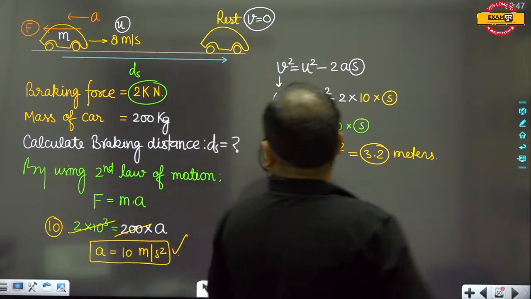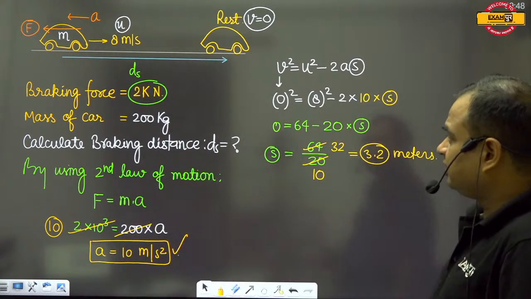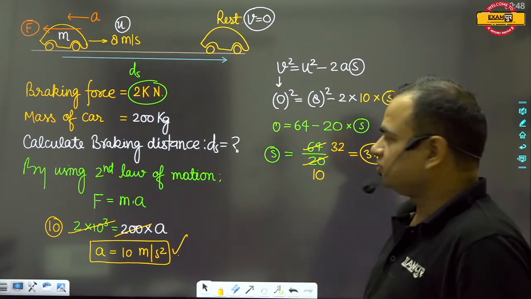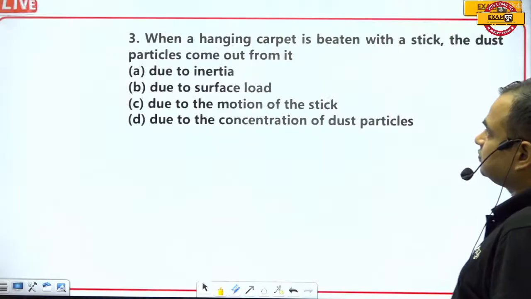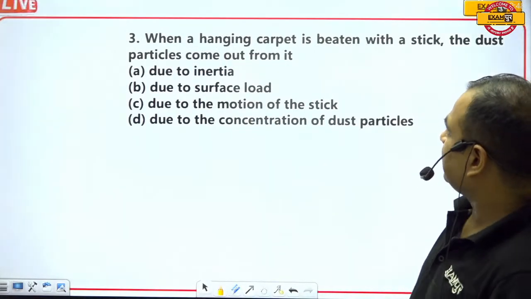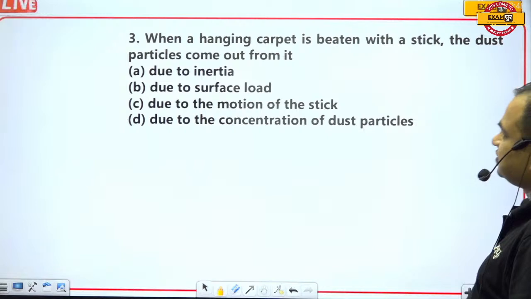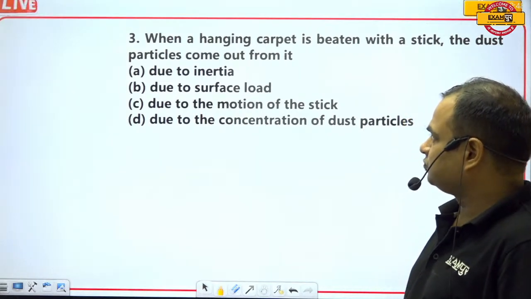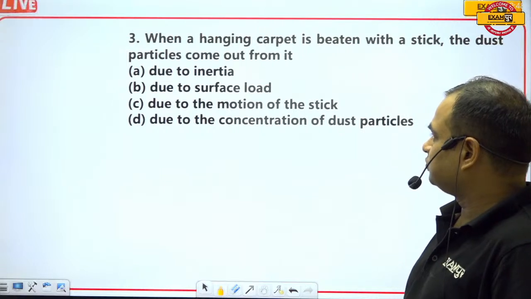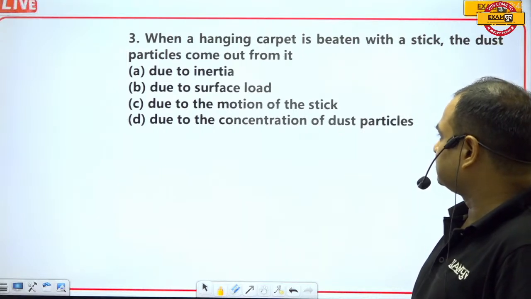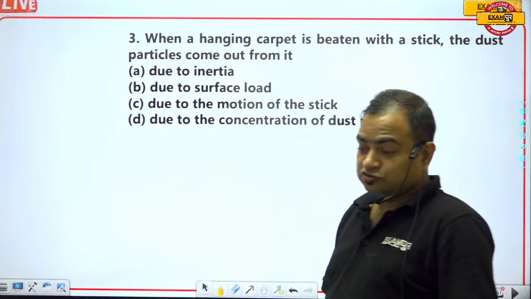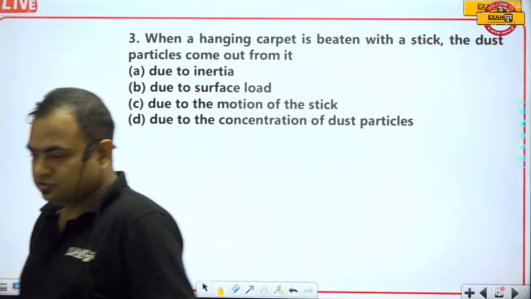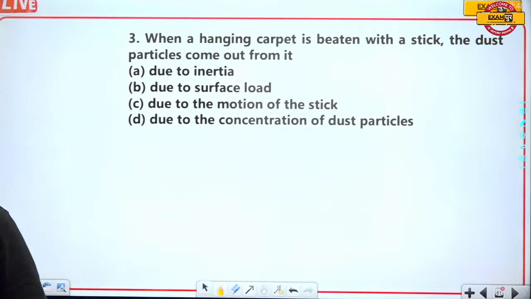So in this way we can learn some very good questions, guys. Question number 3: when a hanging carpet is beaten with a stick, the dust particles come out from it. Option A is due to inertia, due to surface load, due to the motion of the stick, due to the concentration of dust particles. So which one will be the correct answer? Please tell me.